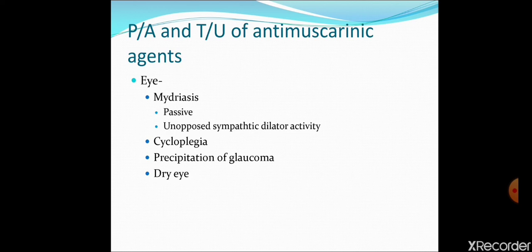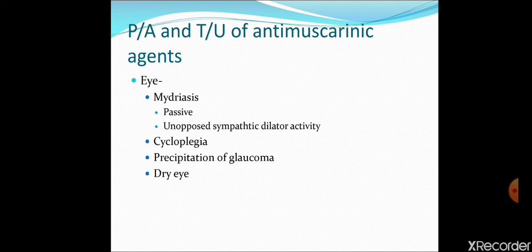Apart from mydriasis, they also cause cycloplegia because they relax the ciliary muscle. When the ciliary muscles are relaxed, they cause cycloplegia. If you remember, parasympathetic drug causes excessive contraction of the ciliary body, so they will cause cyclospasm.